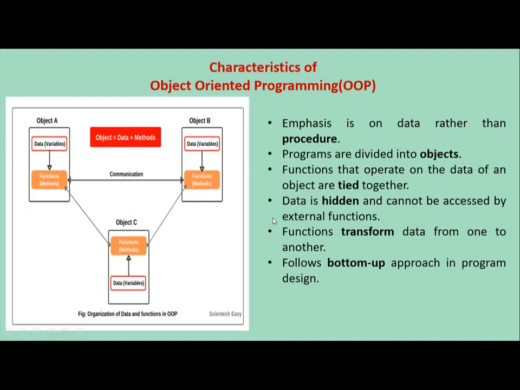Next one is data is hidden and cannot be accessed by external functions. In OOP, there is one feature that is access specifier. You can protect your data by using access specifiers. Next one is functions transfer data from one to another. Here objects are connected to each other, but the communication is done between the functions.